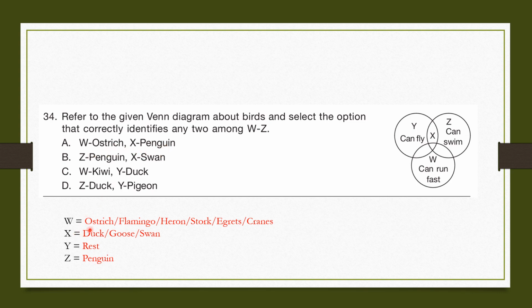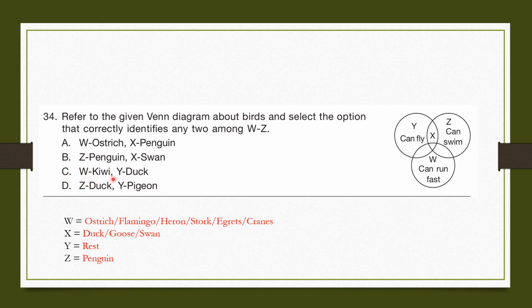X. Penguin. X can fly and can swim. But even though penguins can swim, it can't fly. It can only be duck, goose or swan. So A is not the correct answer. B. Z. Penguin. Yes, Z is penguin because it can only swim, it cannot fly and it cannot run fast. X is swan. As we discussed earlier, X can either be duck, goose or swan. So this is the correct answer.